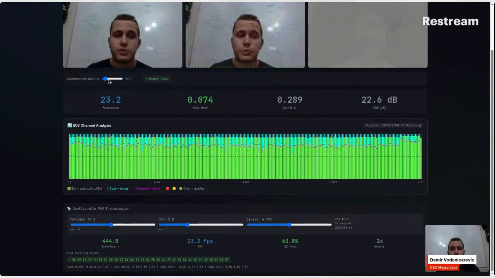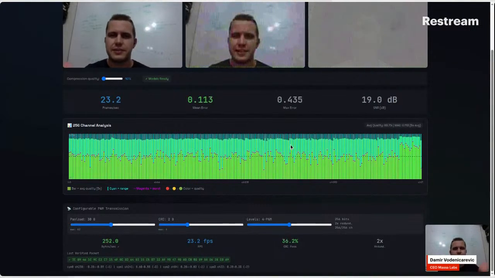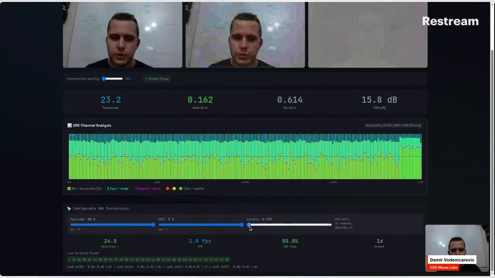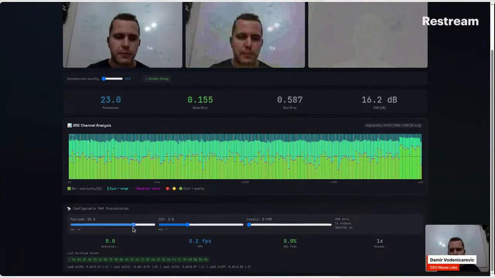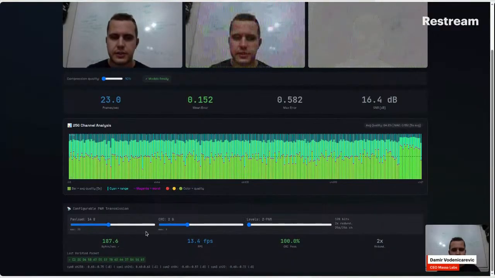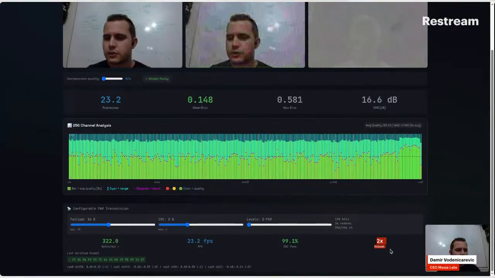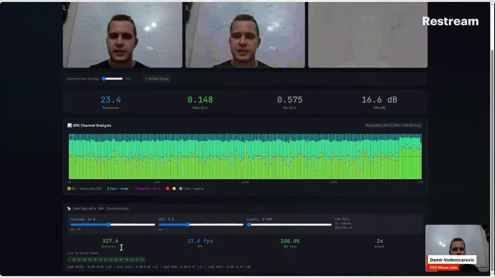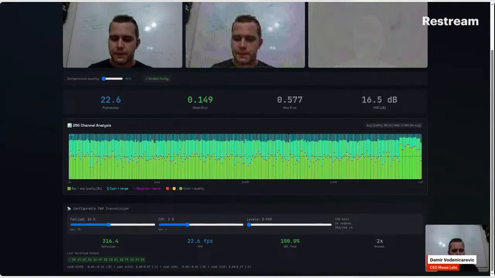That's why if we want to channel through channels that have much lower quality, let's say we have low internet throughputs, very high compression of the image, we need to get back to 2 PAM. And at 2 PAM, the optimum that we have found is 14 bytes of data frames, 2 bytes of CRC, twice redundancy. And there we can channel live all these frames despite the horrible video quality. So now we achieved 300 bytes per second. I'm running this exact same thing on my phone. Let me just adjust it the same way.